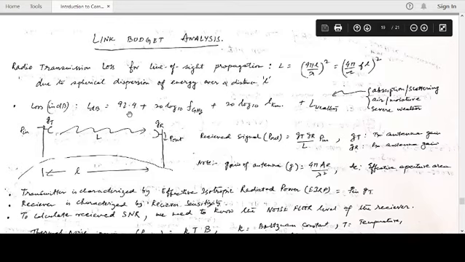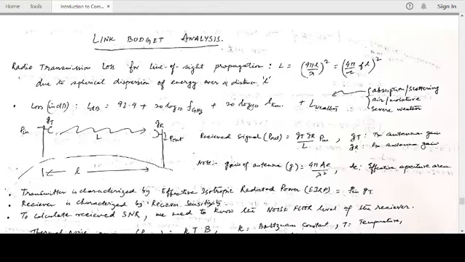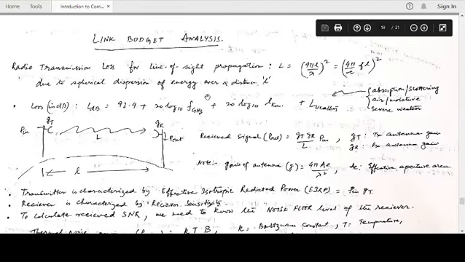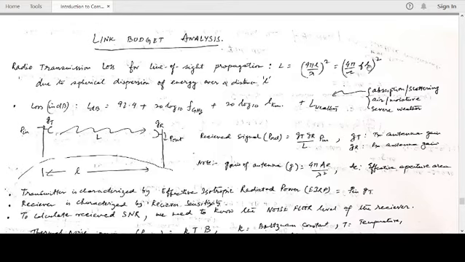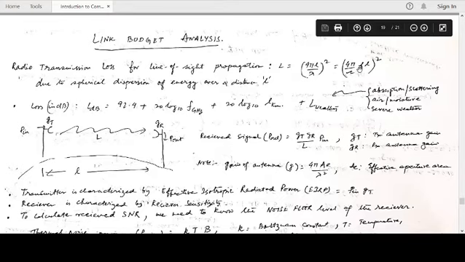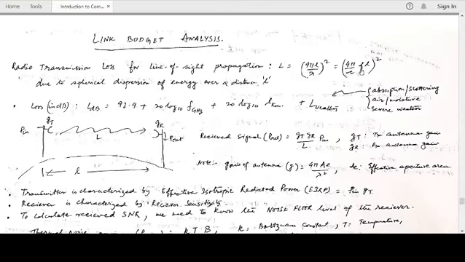This is a constant term, giving us 92.4 plus 20 log 10 f, and 20 log 10 L, with L in kilometers, f in gigahertz. Here frequency is in hertz and L is in meters, but it's always easier for us to express in more convenient units. For example, frequency will be in gigahertz for a satellite communication channel, and the distance would be in so many kilometers. So you absorb this 10 power 9, 10 power 3 and everything within this constant.